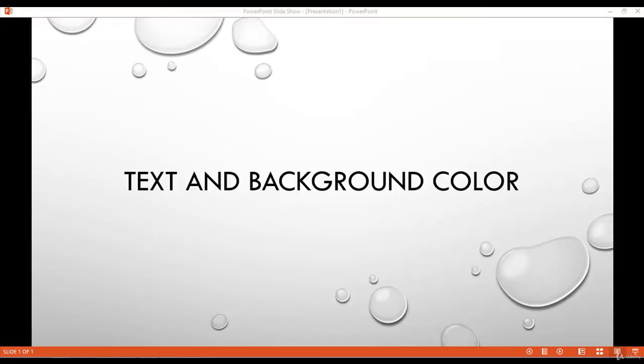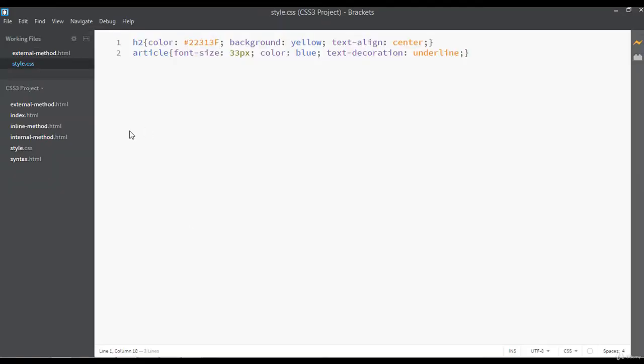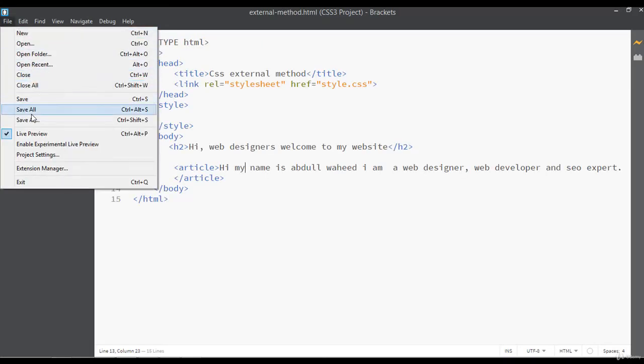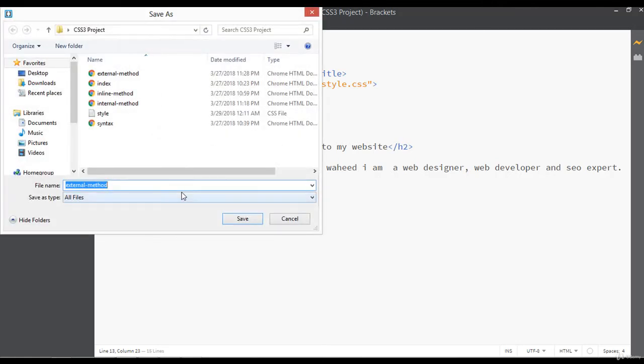Welcome back, dear friends. Inside this class we are going to discuss how we can select a color for the text and background. So the topic is text and background color. Without wasting time, open your code editor, go to your HTML and save this file as color selection.html.